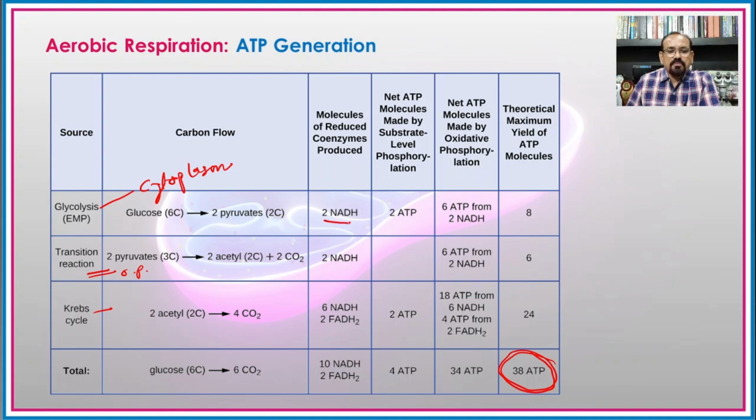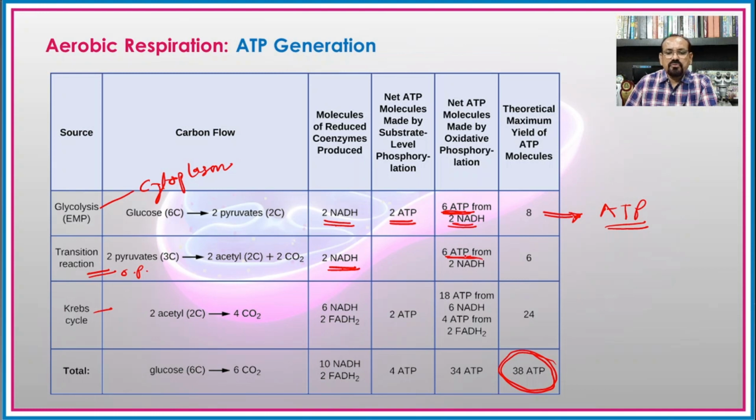So from 2 molecules of NADH2, there is formation of 6 ATP molecules, and again 2 molecules of NADH, there is formation of 6 molecules of ATP in the oxidative decarboxylation. So the 2 molecules of ATP plus 6 molecules of ATP which are formed from the 2 molecules of NADH, there will be the net gain of 8 ATP molecules in the glycolysis.